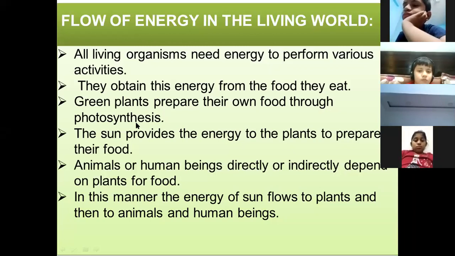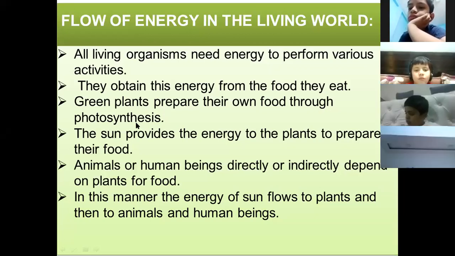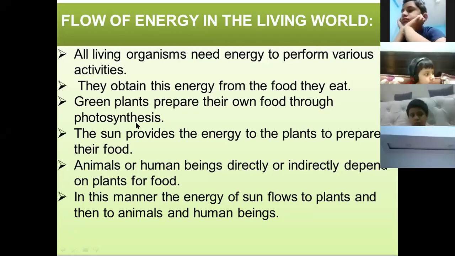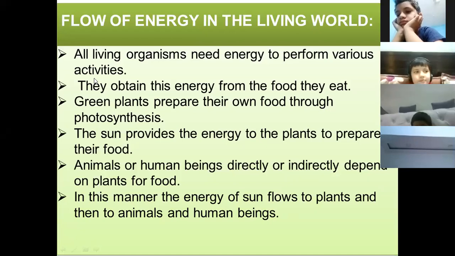And Samya, where do we get food from? From plants. Very good. Directly or indirectly from plants. Okay. Now, all living organisms need energy to perform various activities.